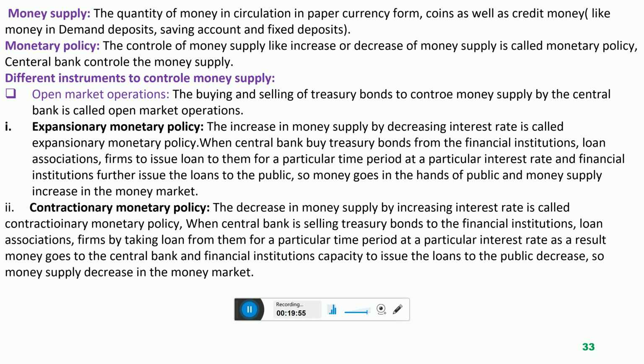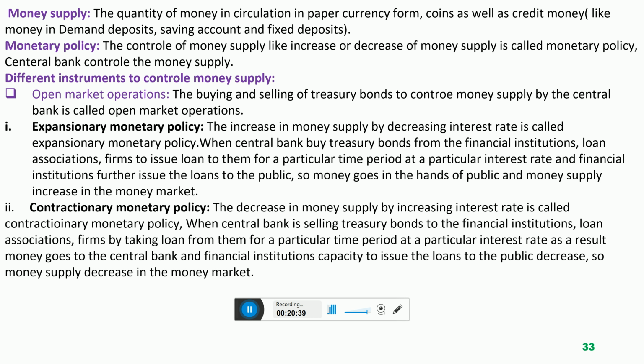What is a bond? Bond is an agreement between two parties. One party is giving a loan and the other party is taking a loan. So that agreement of giving or taking a loan is called a bond. And now central bank gives loans to the companies, to the firms. Central bank issues loans to the financial institutions. That is why central bank is purchasing the bonds of the companies, to give them loans. So central bank will sign a simple agreement with the companies and give them a loan and settle the terms and conditions of the loan, that is, when the companies will repay the loan with interest.